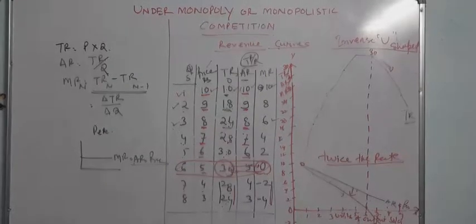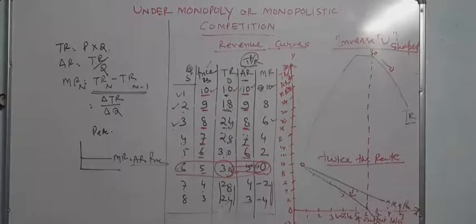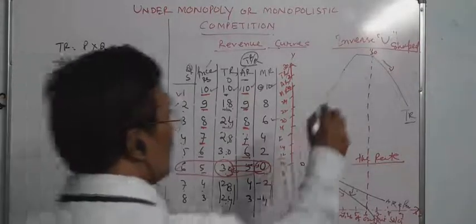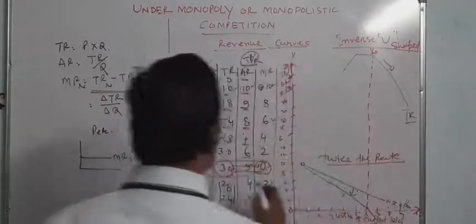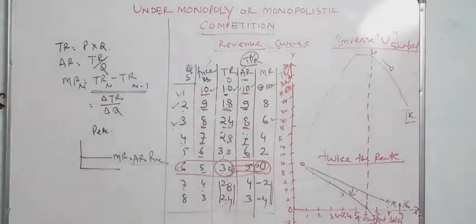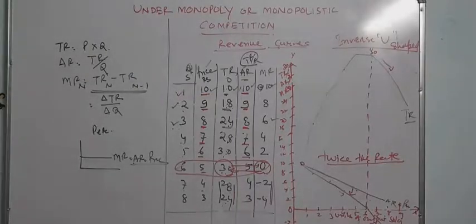But when TR is maximum, at the midpoint of the AR curve, MR is 0. Where TR is maximum, in our table TR is 30 and MR is 0. TR is 30, MR is 0. So when TR is maximum, we are at the midpoint on the AR curve and MR is 0.